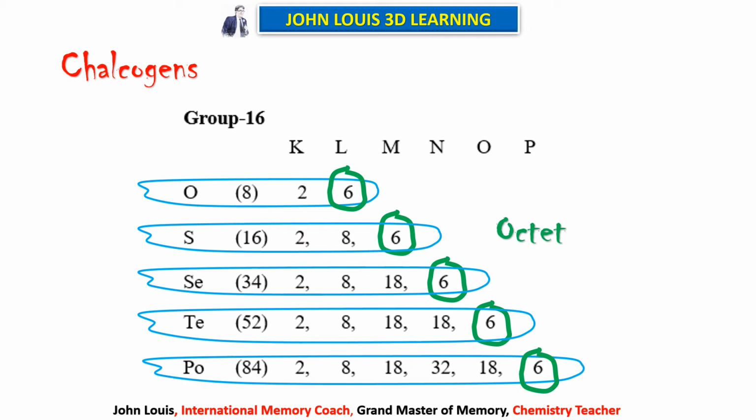How is it possible? So far in the first group and second group elements, we have seen that by donating the electrons they can attain the octet structure. See here, the penultimate orbit is not having 8 electrons. Am I right? Therefore, even though they are willing to donate 6 electrons, they cannot attain stability. But instead of donating, what they can easily do is accept 2 electrons to attain the octet structure, that is 8 electrons. So gaining 2 electrons is easier than losing 6 electrons. Am I right? Therefore, these atoms will have the tendency to gain 2 electrons each.